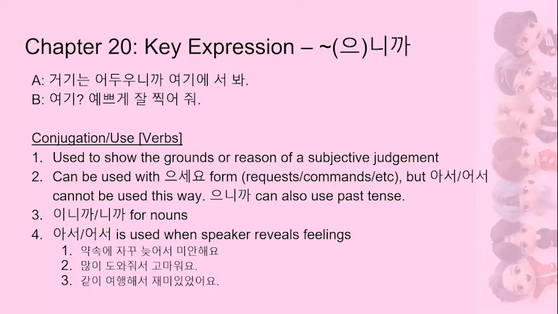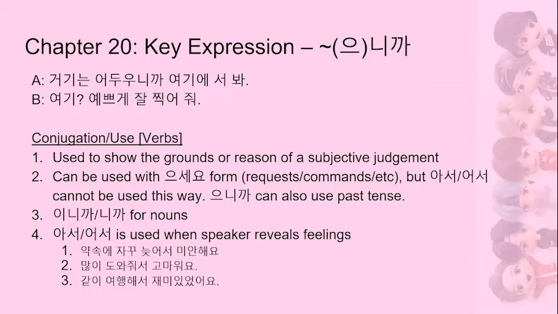The first person says, 거기는 어두우니까 여기에 서봐. which means it's dark over there, so come over here and stand. So I think the language pen is saying something like, it's dark over there, so come over here and pose for pictures. That's the context because they're taking pictures, but there's nothing in the sentence that says that super directly.